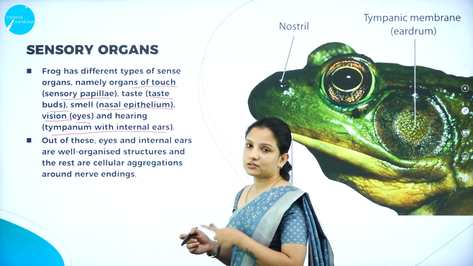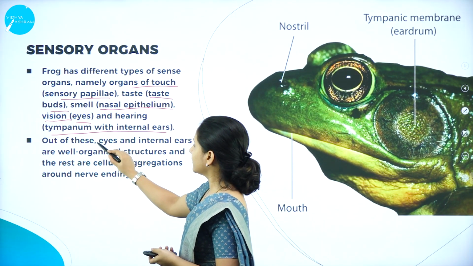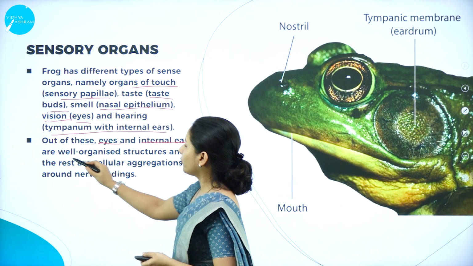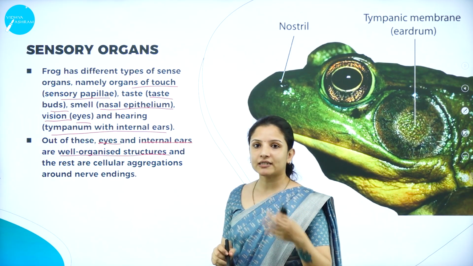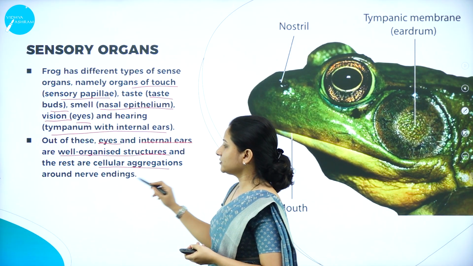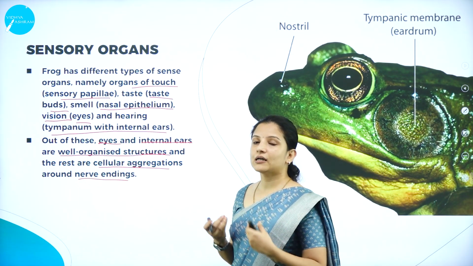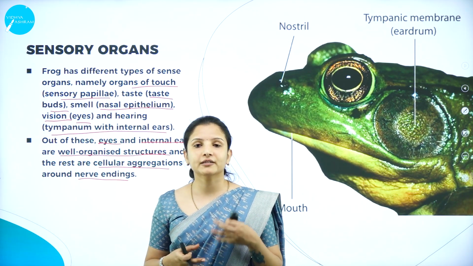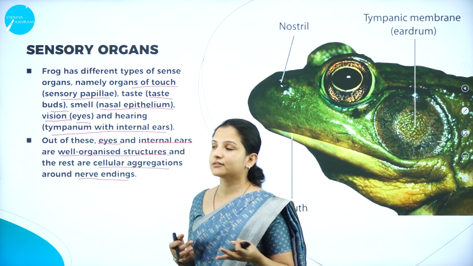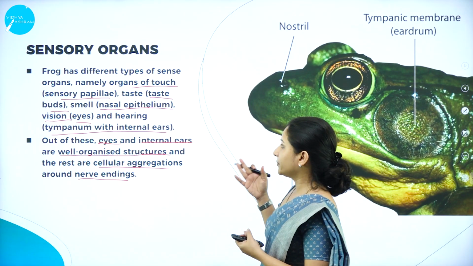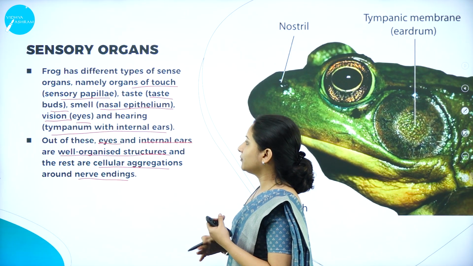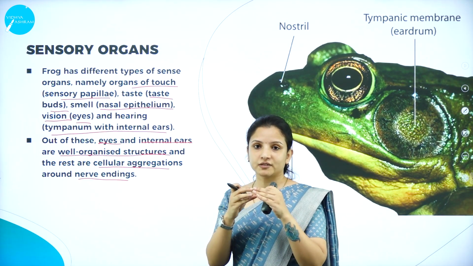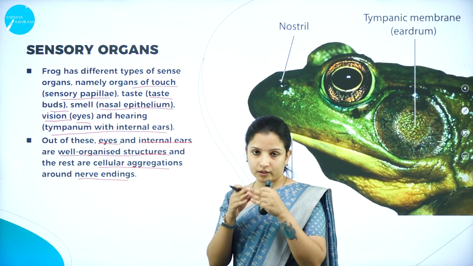Out of all these sensory organs, the eyes and the internal ears, that is the tympanum, are well organized structures, and the rest are cellular aggregations around the nerve endings. Whether it is the taste buds, the nasal epithelium or the sensory papillae, all these are just present as groups of cells at the nerve endings.